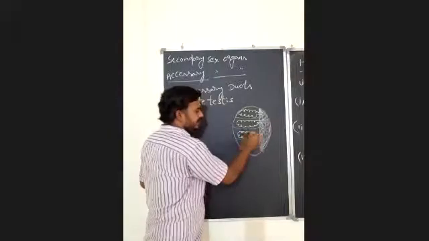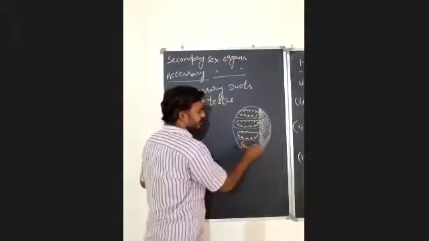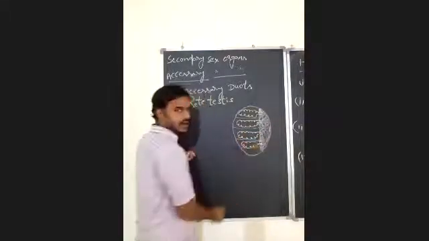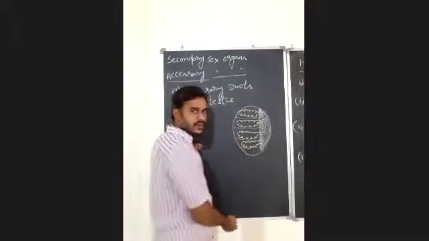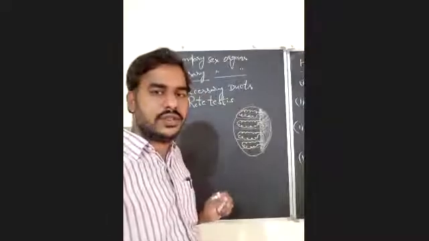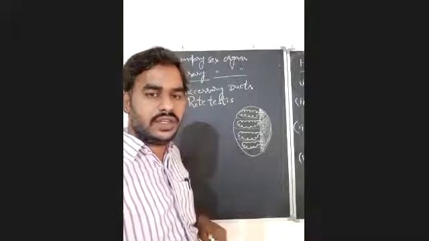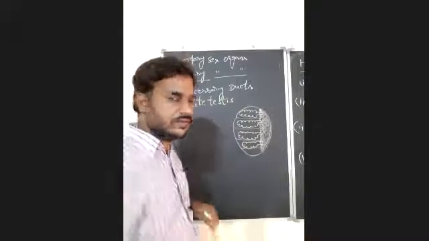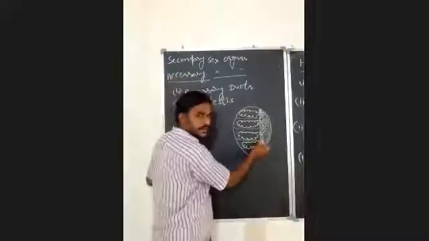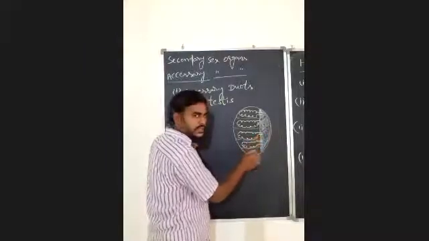The open ends of these seminiferous tubules are fused with each other.